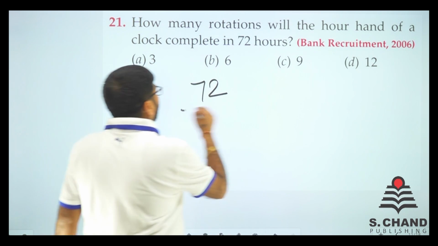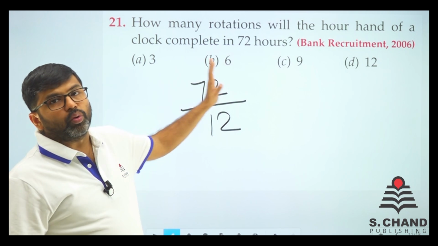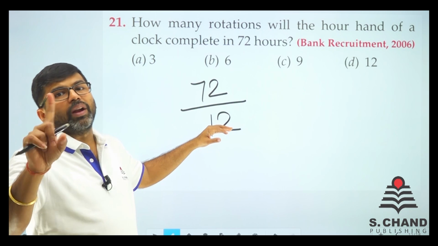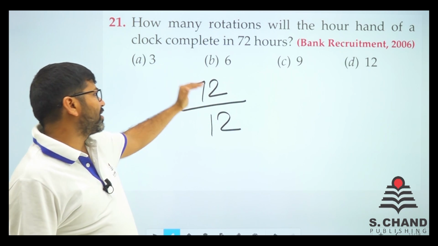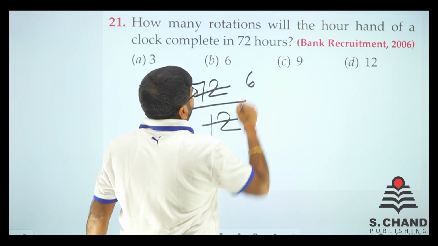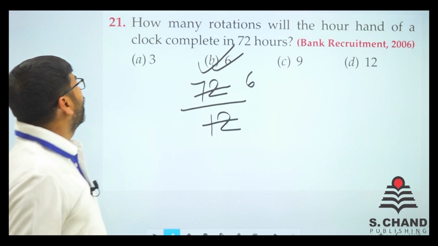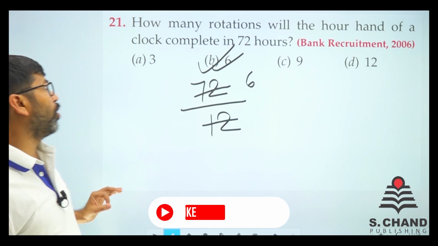So we just divide it by 12 because in 72 hours we want to know. In 12 hours it takes one rotation. So how many rotations? Just divide 72 by 12 and you know it very well. It is 6 times. So total 6 rotations in 72 hours. Hour hand of the clock completes.